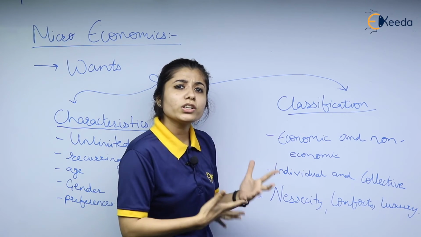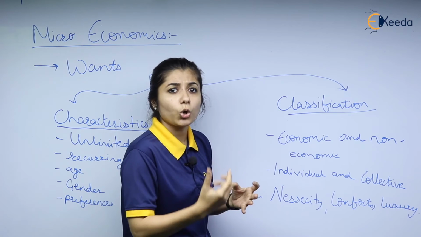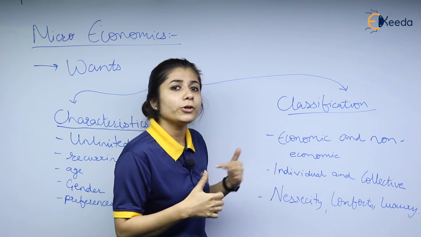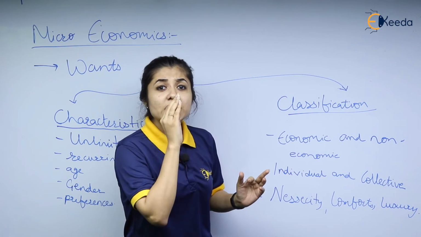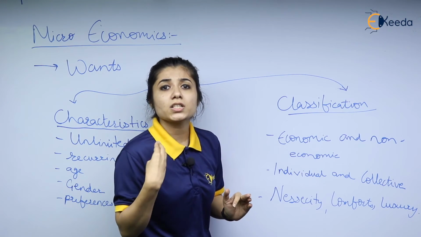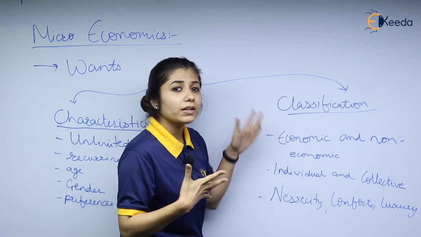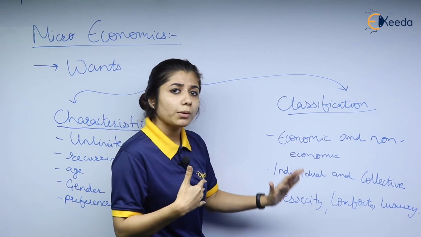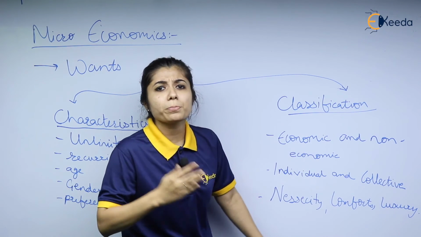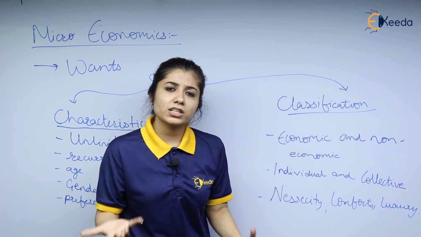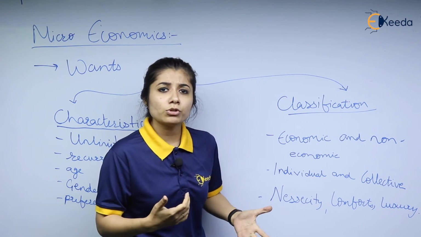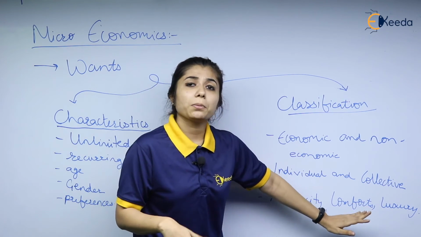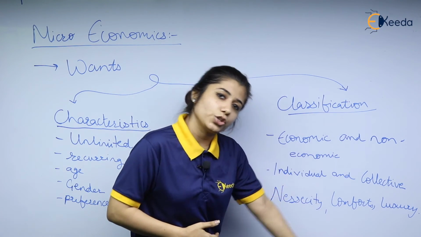It depends on what kind of good you are demanding or wanting to buy. It can further be classified as necessity, comfort and luxury. It is very important to satisfy your necessities, but equally over here, comforts and luxury depend from person to person. If a person has a good economic background and has enough resources to satisfy them, they can satisfy both comforts and luxuries.